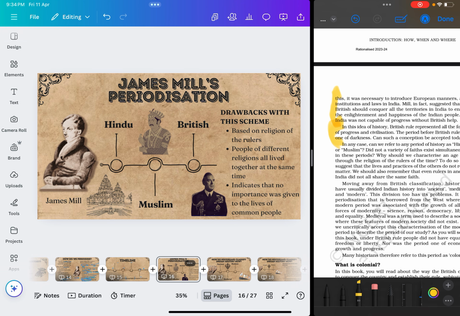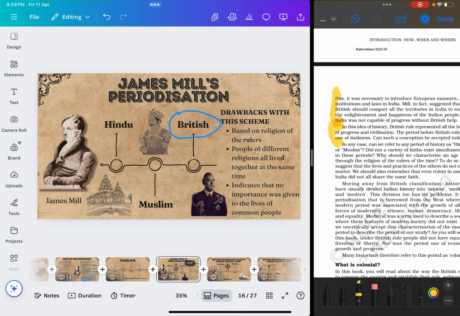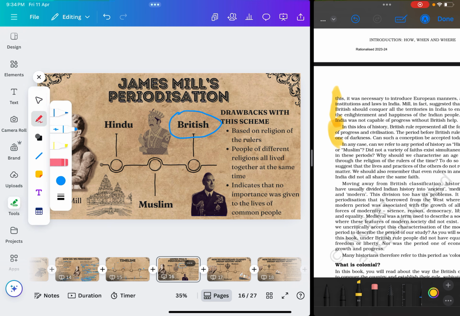Now, on the face of it, at first glance, you would think that this has been differentiated on the basis of religion: Hindu, Muslim and British. But think about it a little more: out of all of these, do you think British is a religion? Hindu is a religion, yes. Muslim is a religion, yes. Hinduism and Islam are religions. Is British a religion? No. British is a nationality. If we were to ask what their religion is, we would say that their religion is Christianity.